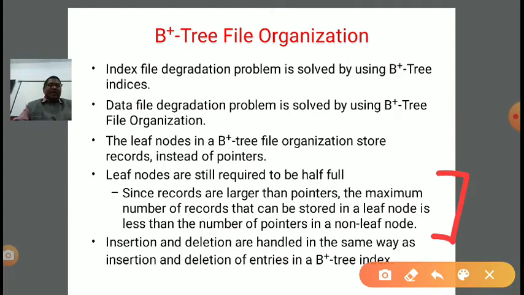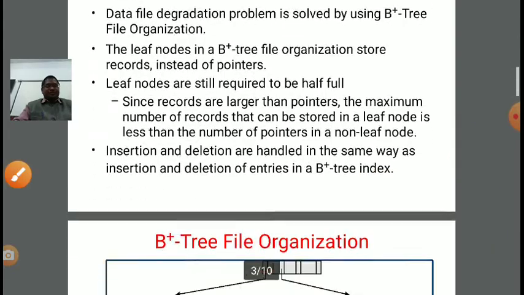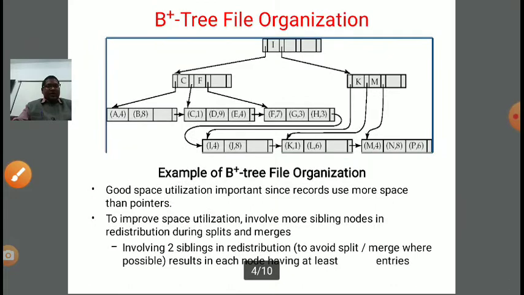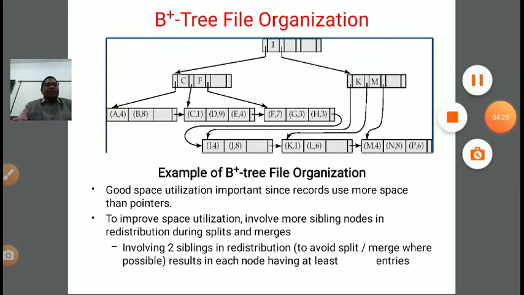Insertion and deletion are handled in the same way as insertion and deletion of entries in a B plus tree index. Very important point. Now B plus tree file organization. If you see in this example, a B plus tree is given here. In this B plus tree file organization, there are various pointers pointed. So see, good space utilization is important. Why? Because records use more space than the pointers.